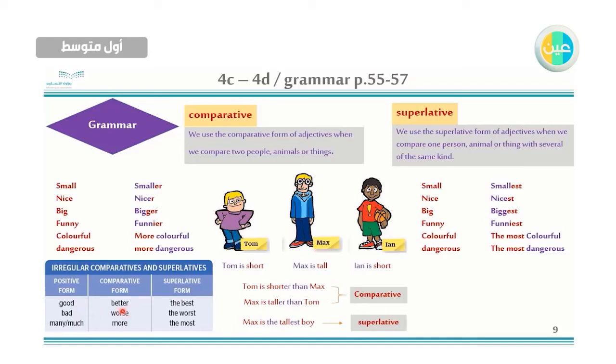And when I want to make a superlative, I say Ahmed is the best student in the class. Okay? Don't say goodest, no. Bad, worse. In superlative, the worst. Many, much: in comparative, we change it to more, and in superlative, we change it to the most.